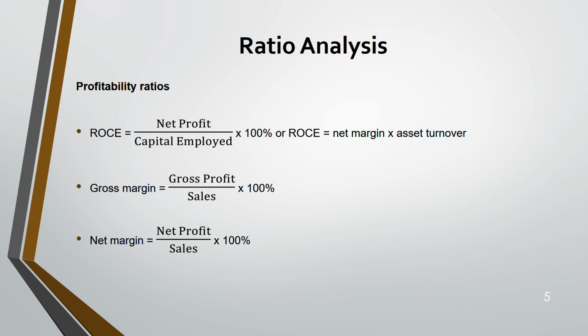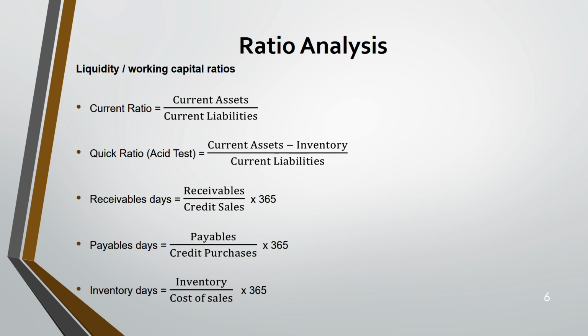Next is net margin. That means from your gross profit, you deduct all the expenses, and you get net profit. So net profit divided by sales into 100. Asset turnover is your sales divided by capital employed. So net margin and asset turnover are what you multiply to get ROCE, the first ratio. The second set of ratios is liquidity ratios. Liquidity ratios measure your position to repay your liabilities, having your assets.